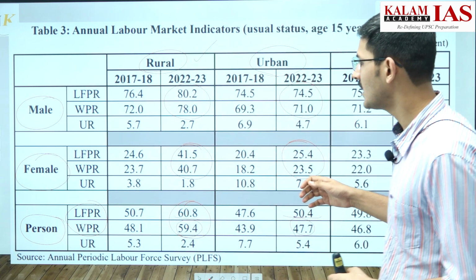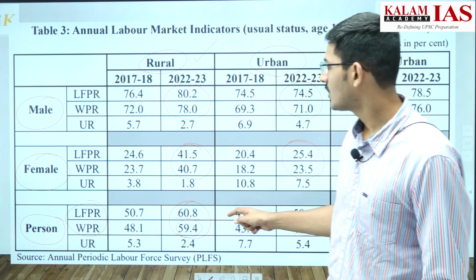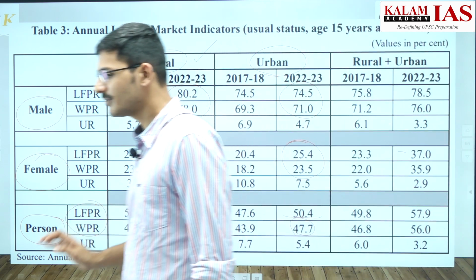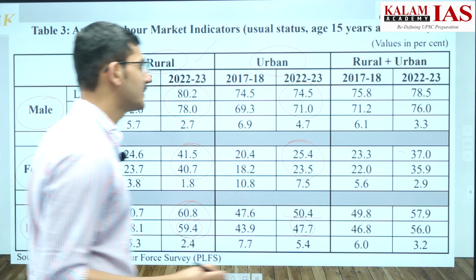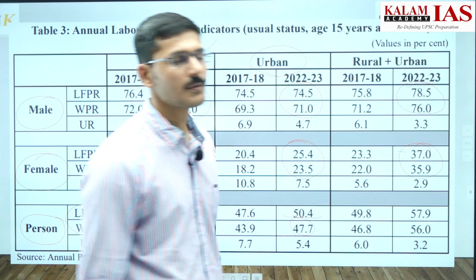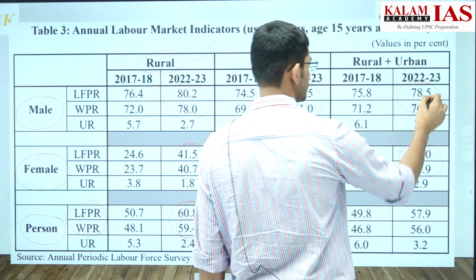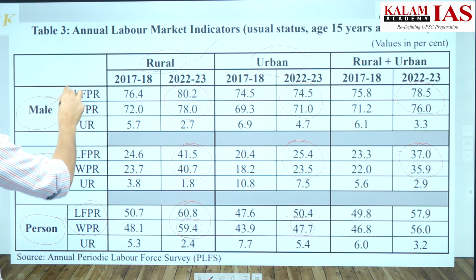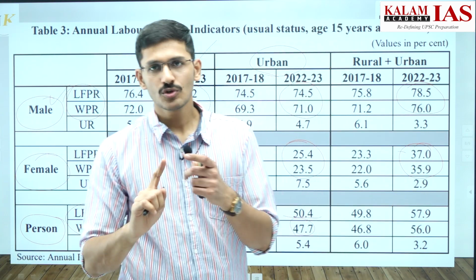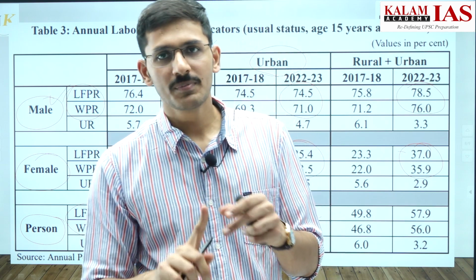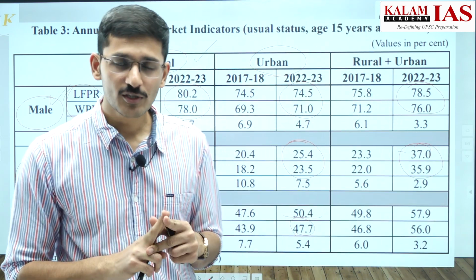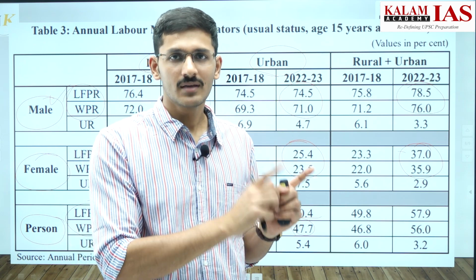So if we look at the female combined labor force participation rate and the male combined labor force participation rate, we see that the men's labor force participation rate and worker population ratio are higher than the women's. So if we compare men and women, the number of people who are willing to work and the number of people who are getting work is high for men.